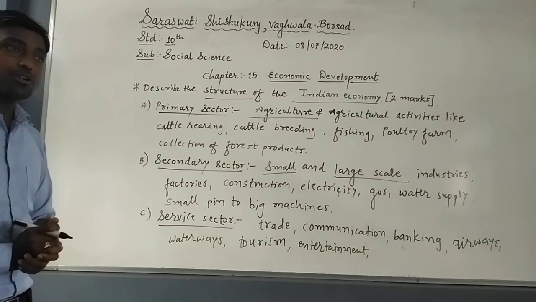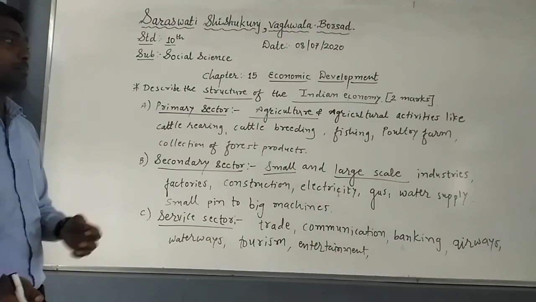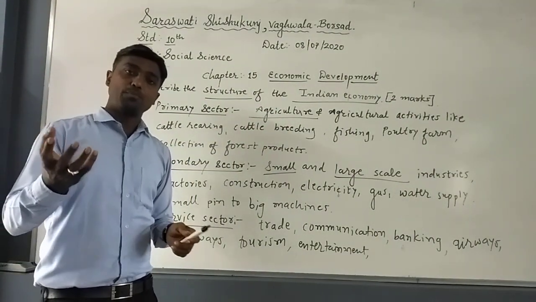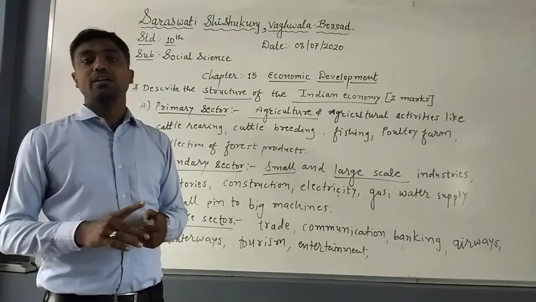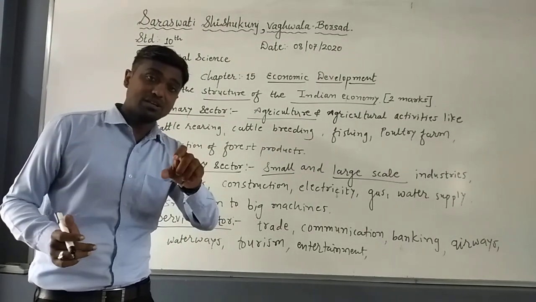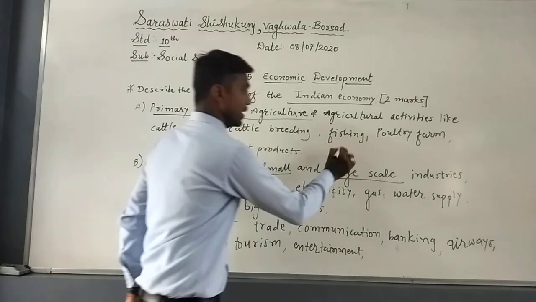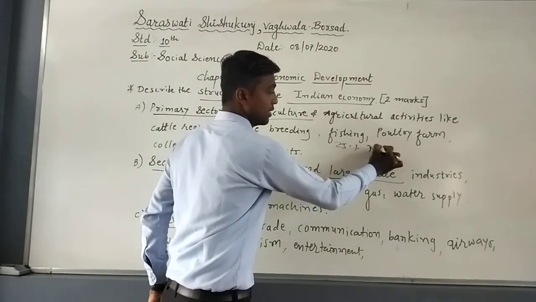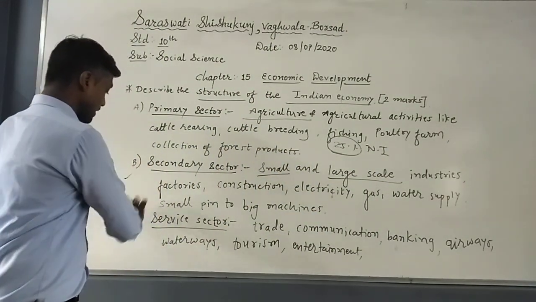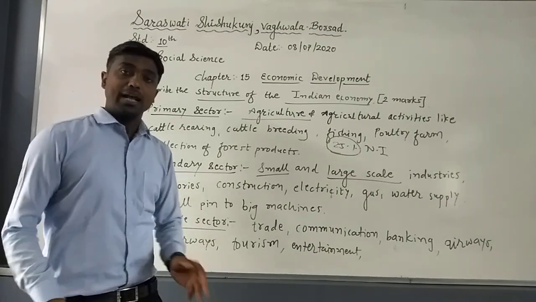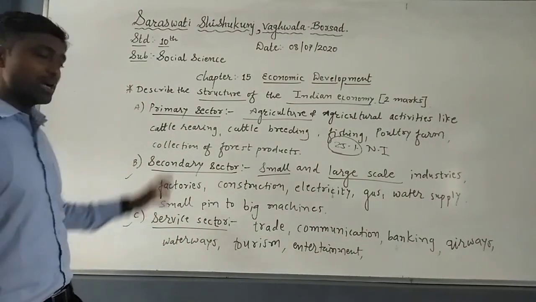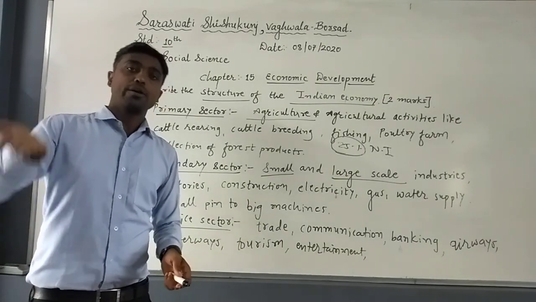But slowly and steadily we see that the primary sector, or agriculture, decreases its share in the national income. Now 60% of the people of our country are engaged in the agriculture sector, and they provide only 25% of the national income. That is too little. That is why nowadays the secondary and service sectors are improving a lot, people are now engaged in these two activities, and due to them our national income has also risen.